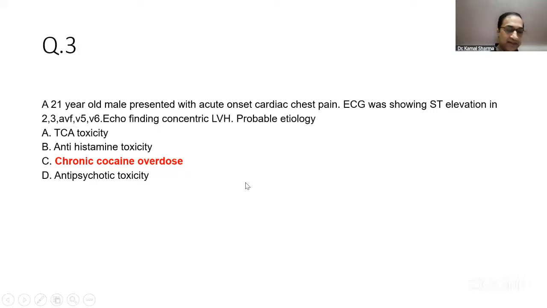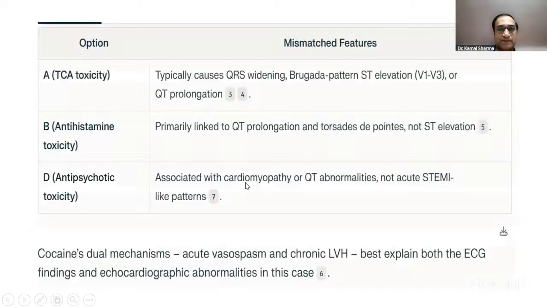But again, I would like to know your recall as to how it goes. This is again the answers why it is a mismatch feature in this case. Tricyclics typically cause QRS widening. Brugada type ST elevation, however, can occur. But then they should have mentioned a clear-cut QT prolongation, which was missing here.